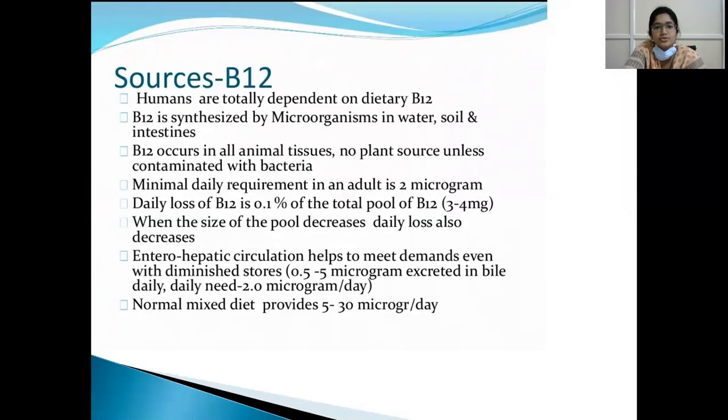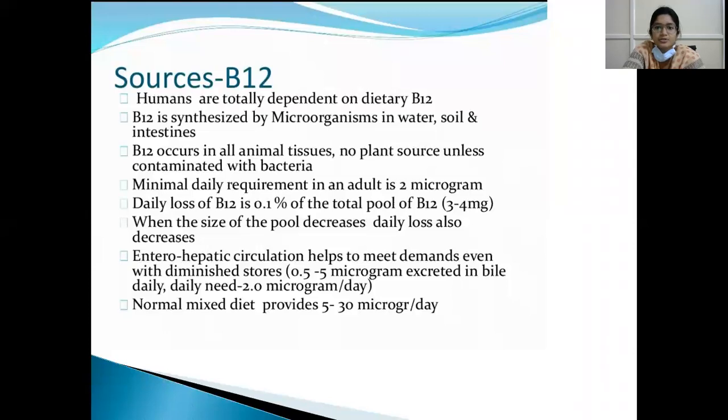So what are the sources of vitamin B12? Humans are totally dependent on dietary B12. B12 is synthesized by the microorganisms in water, soil, and intestines, and B12 occurs in all animal tissues, no plant sources unless contaminated with bacteria. Minimal daily requirement in an adult is 2 microgram. Daily loss of B12 is 0.1% of the total pool of vitamin B12. So 3 to 4 milligram is the total pool. And when the size of the pool decreases, daily loss also decreases.